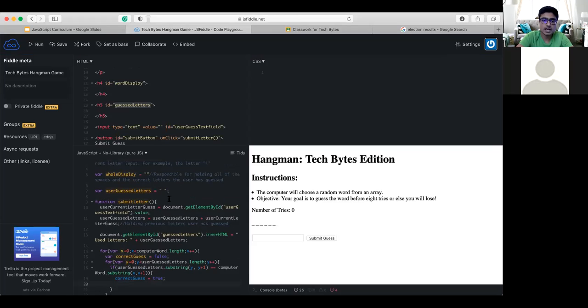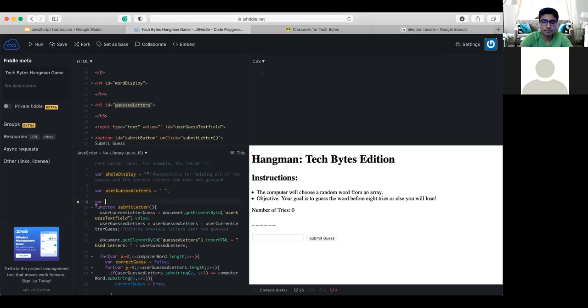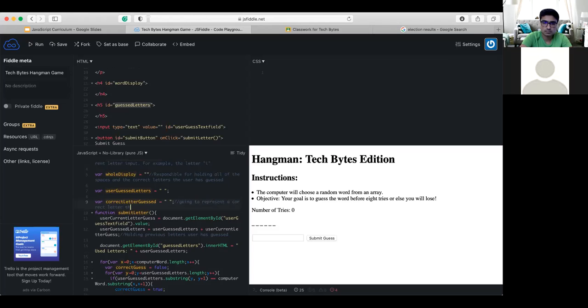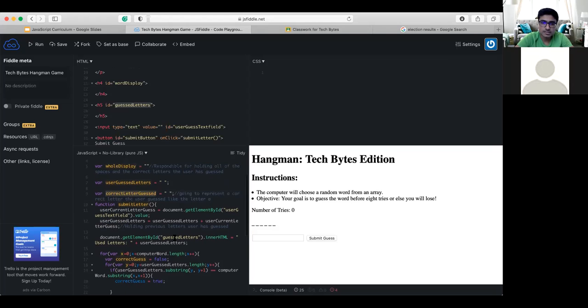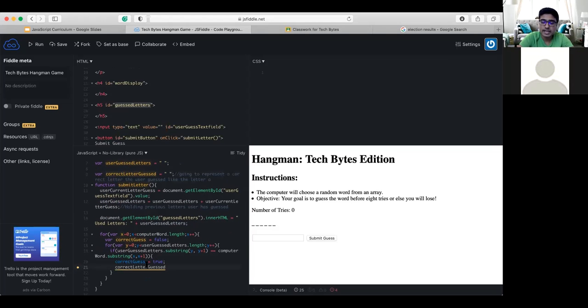So what I'm going to do is we can make a global variable if you'd like. Sure, we can do var correct letter guessed. Set that equal to some blank quotation marks for now. Something like that. And now the correct letter guessed variable is going to hold the correct letter which the user guessed.